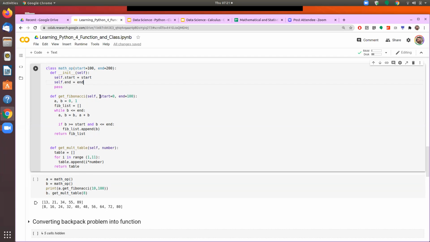Now, since I have the parameters available here, I will not initialize it here. Here I'm just trying to demonstrate that inside the initialization function, it can be blank, or we can define certain other data elements here.